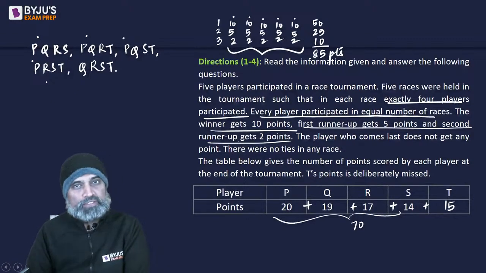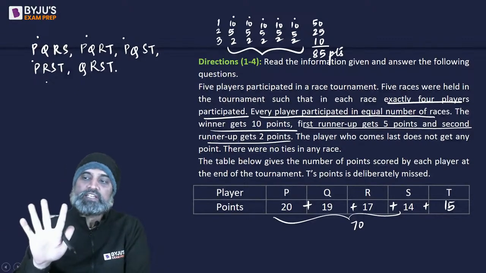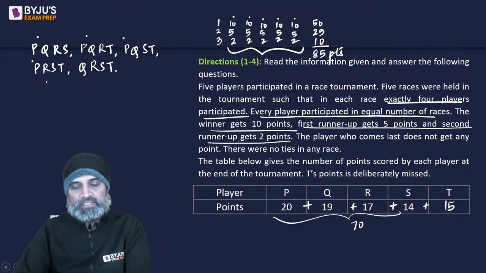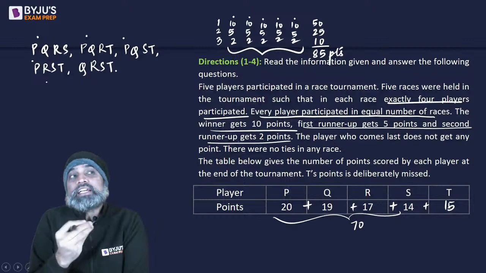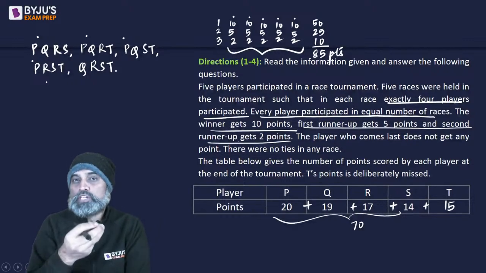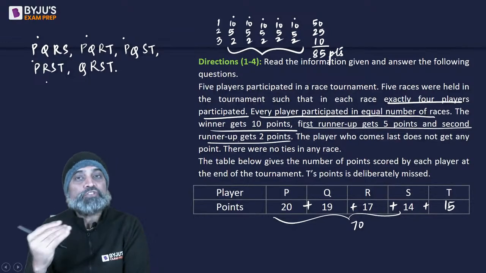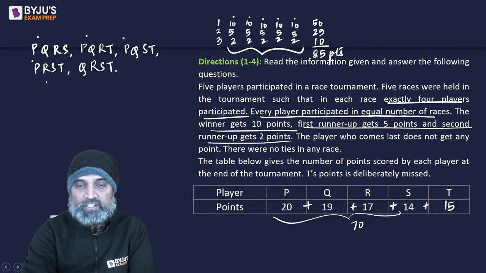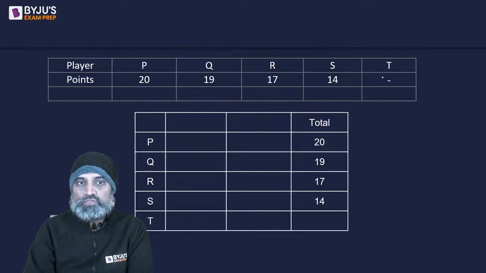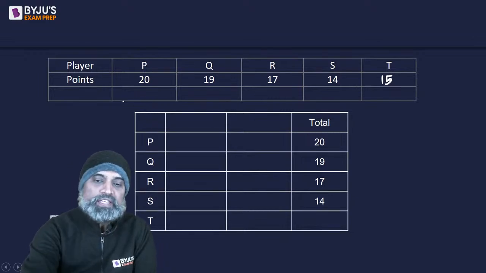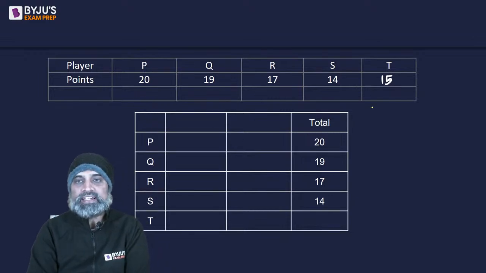Everybody ran 4 races. Out of 5 races, there was 1 race that a person did not run. So the remaining 4 races that person ran. So we need to get 20 using a combination of 10, 5, and 2 with only 4 values. Similarly for 19 and 17 and 14 and 15. Okay. So we know that this is going to be 15 in the case of T. So in how many ways can we break down 20, 19, 17, 14, 15?